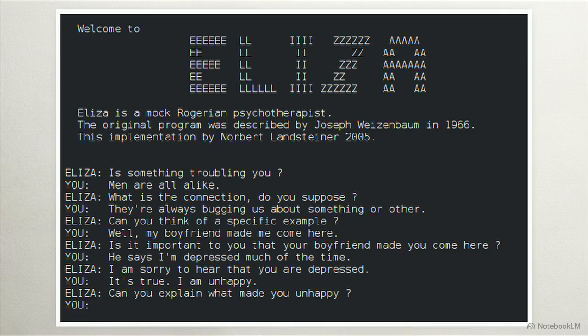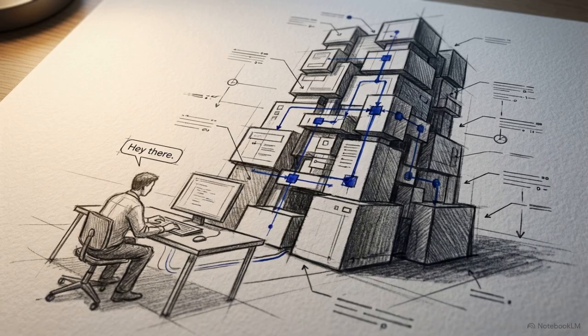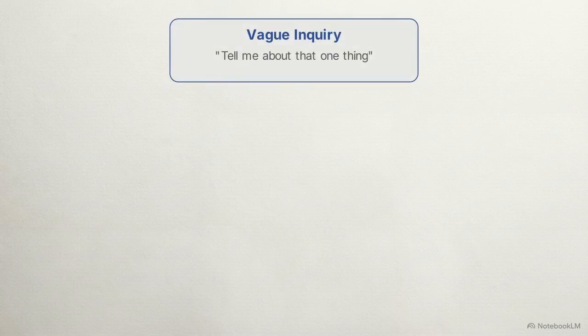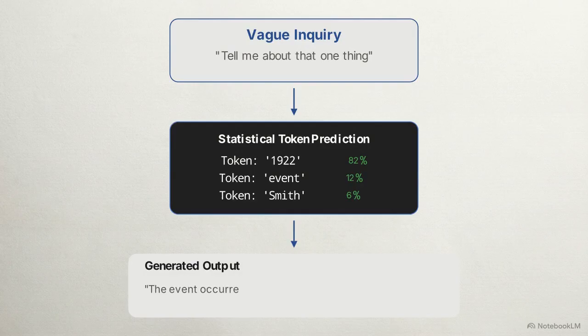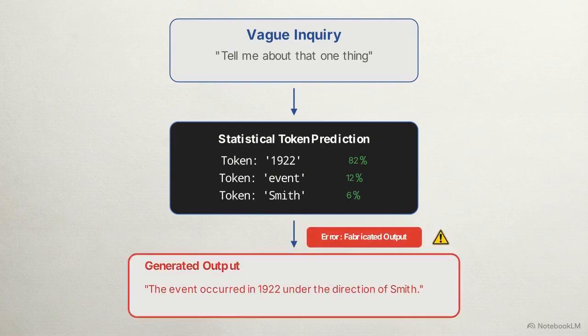This is the interface for ELIZA, a piece of conversational software from the 1960s designed to mimic a psychotherapist. Modern large language models possess immense computational power, yet users still communicate with them using the same vague conversational language found in these early chatbots. When the software is forced to interpret ambiguous questions, it relies on statistical guesses, which often results in fabricated information.